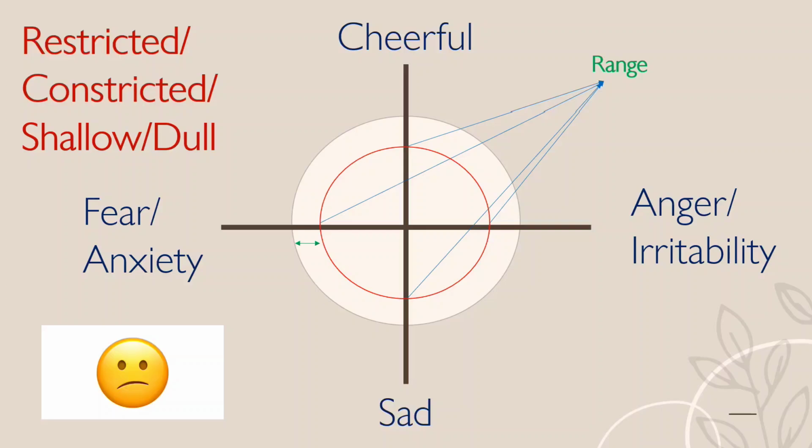For the stimulus, the person is not showing that much intense cheerfulness, not much anger irritability, not much sadness, and not much fearfulness up to the normal range. So from all the directions, intensity is decreased, but there is no shifting towards any type of emotion. This is called restricted affect, or constricted or shallow or dull affect.